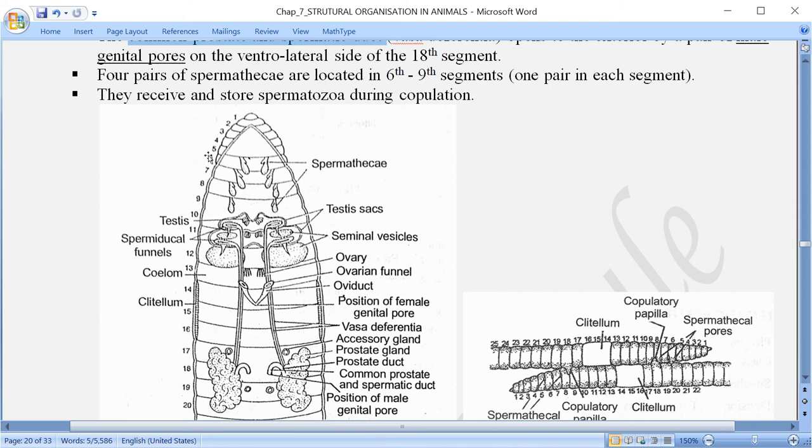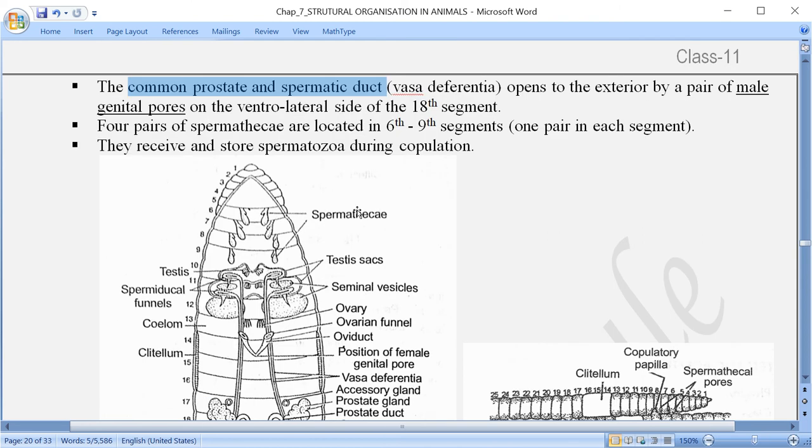जरा यहाँ नोट करें, फिगर में once again 6th, 7th, 8th and 9th segment, there are 4 pairs of spermatheca. There are 4 pairs of spermatheca which are located here in the 6th, 7th, 8th and 9th segment. Means what? 1 pair in each segment. अब इनका काम क्या है? This is present to receive or collect the gamete, that is the male gamete, from another earthworm during copulation.